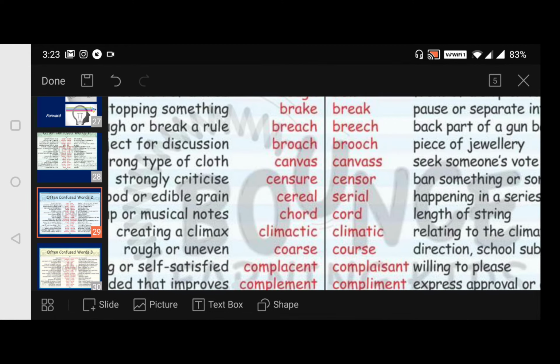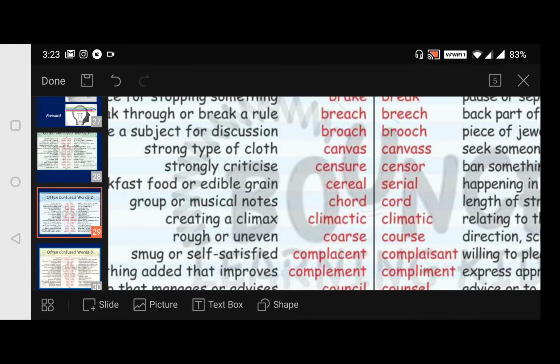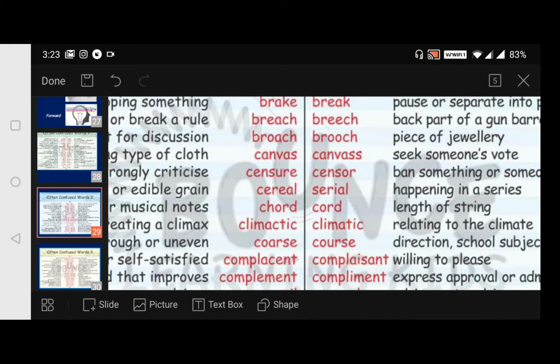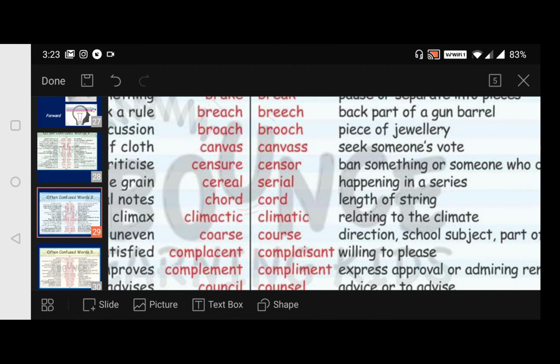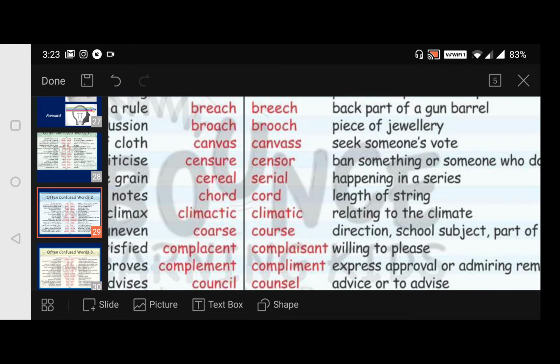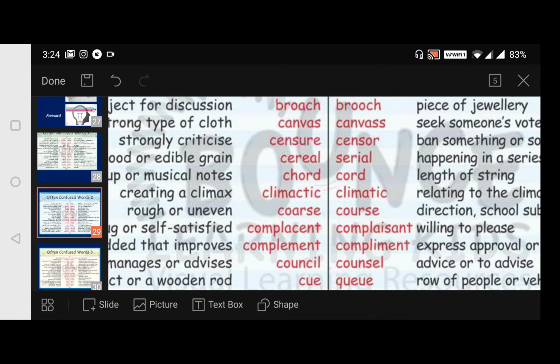And coming to censure and censor. Censure is to strongly criticize. And coming to censor, it is to ban something or someone who does. Censor cut, we say. Many films are released only after a clean sheet. When something is erased, that is censor.